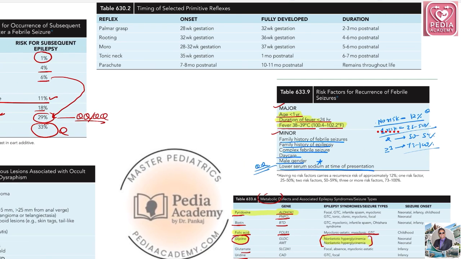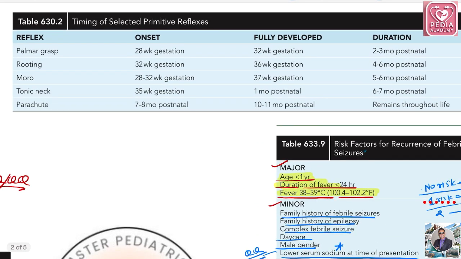Next, the table we are discussing is the timing of selected primitive reflexes, because this table is directly from Nelson, so it is of great importance. Palmar grasp: three things are there, onset, fully developed, and duration. First, onset: 28, 32, 28, 35, and 7 to 8 months postnatal age.